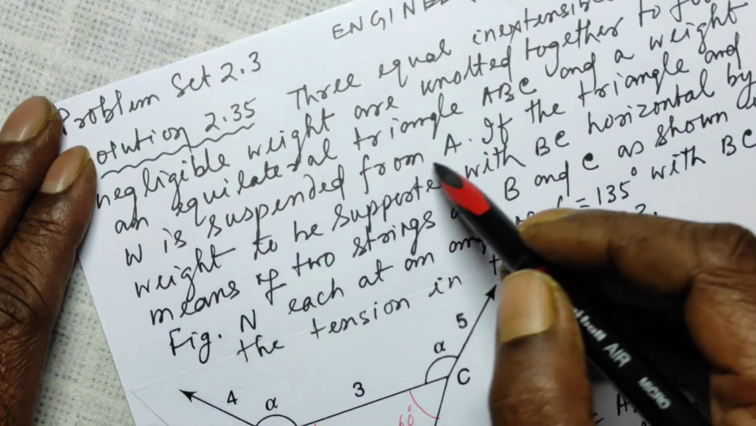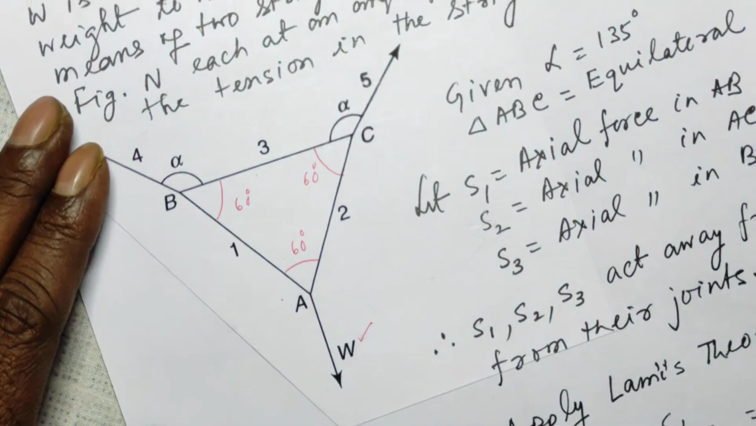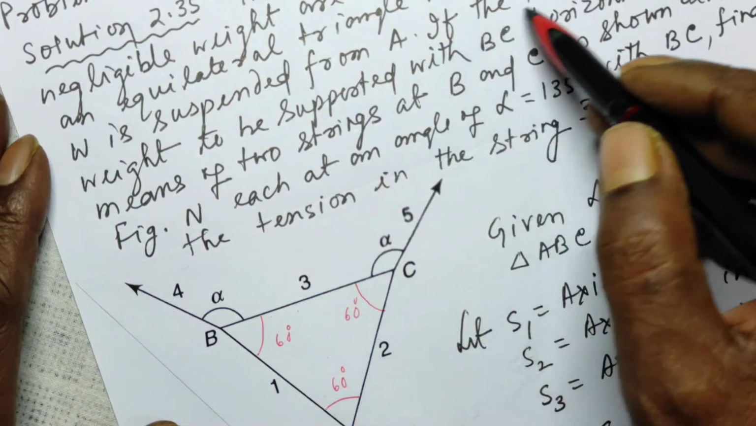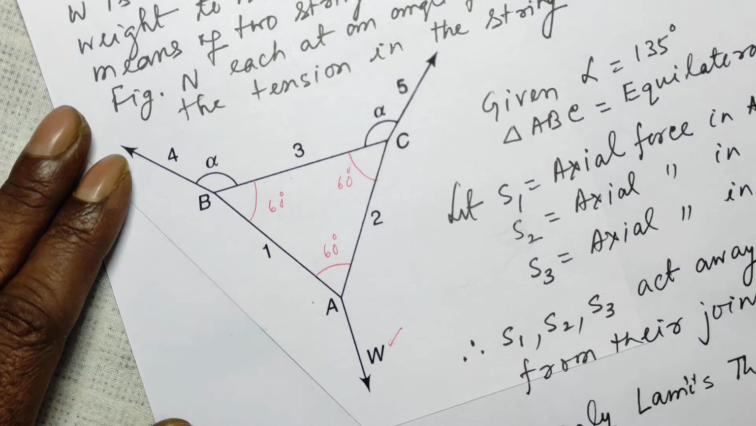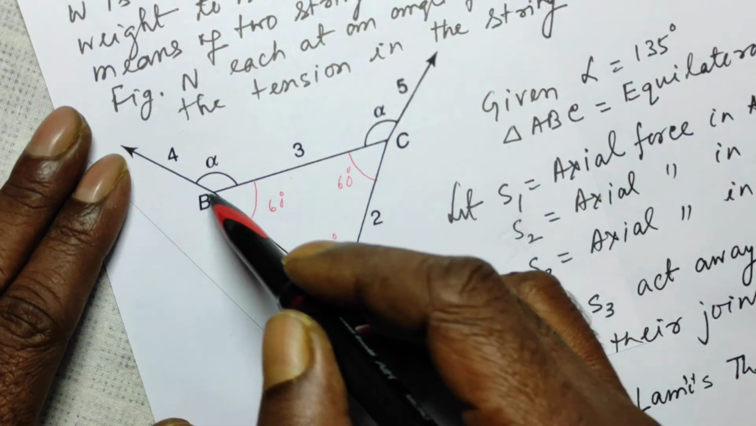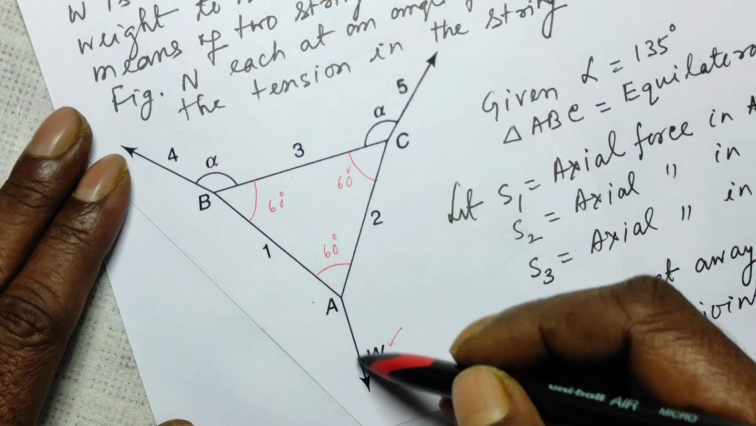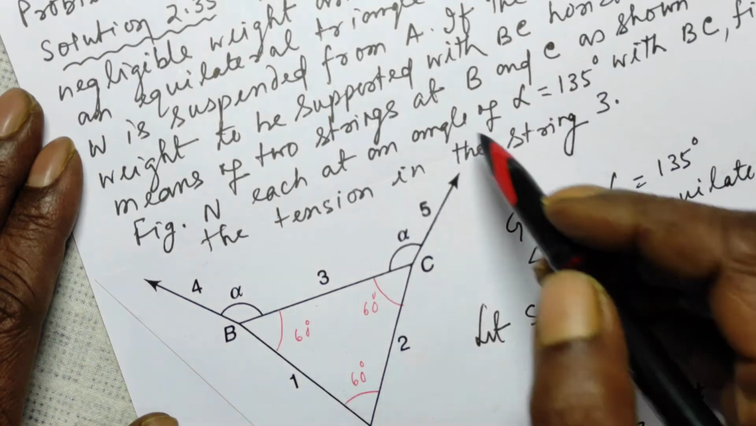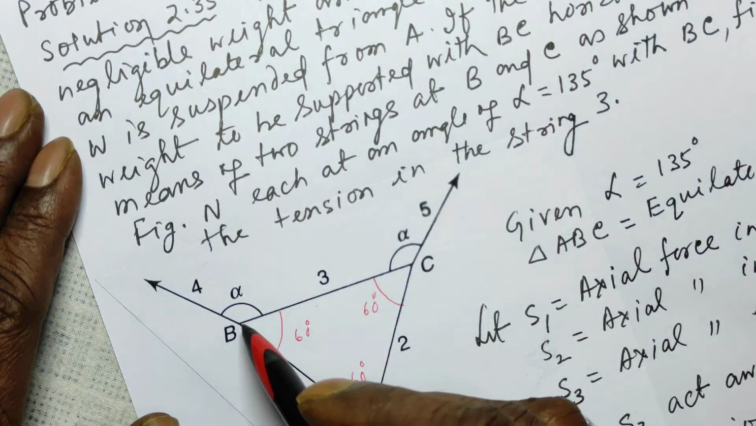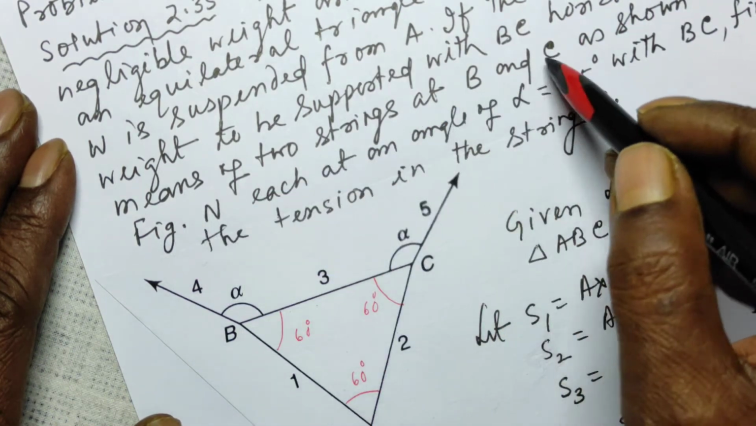And a weight W is suspended from point A. From point A, a weight W is suspended vertically downward. It is hanging. The triangle and the weight are to be supported with BC horizontal, the triangle being made of three strings of negligible weight, such that BC remains horizontal by means of two strings at B and C.